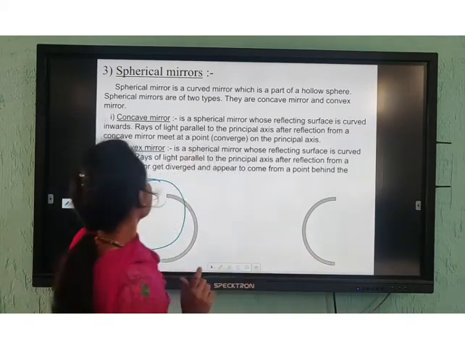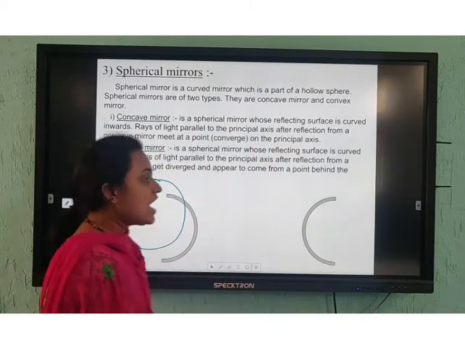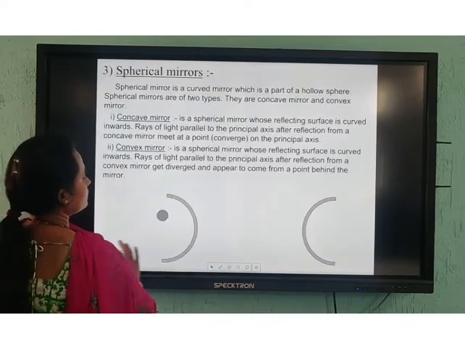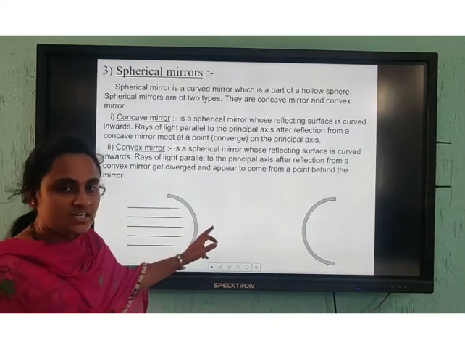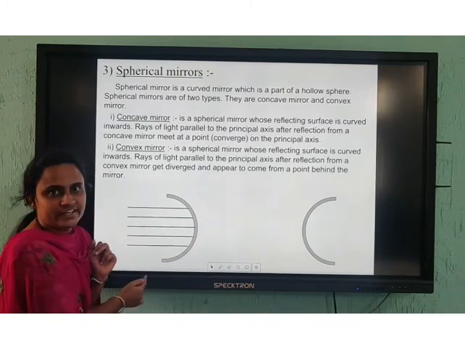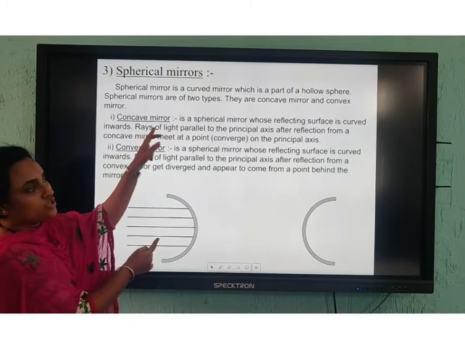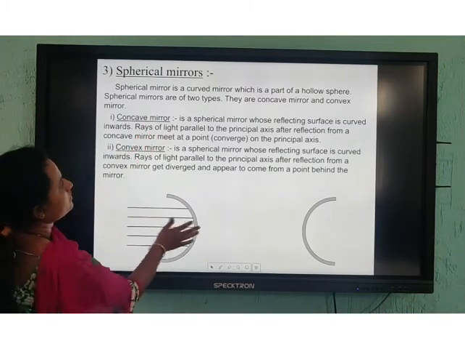Clear? Now here, rays of light parallel to the principal axis, after reflection. See here, the rays of light are falling in the inward direction. Which type of mirror did I say this is? Concave mirror, because the reflecting surface is curved inwards.